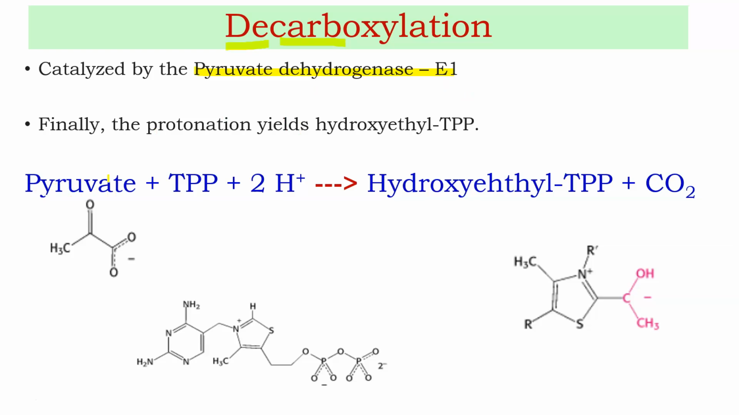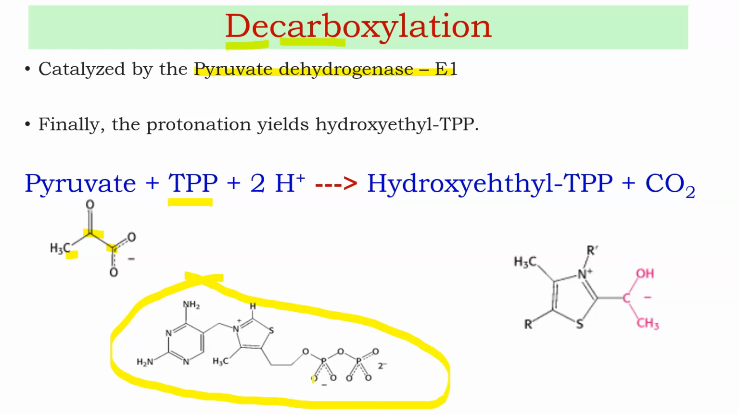See here in this reaction, pyruvate is a 3 carbon compound: 1 carbon, 2 carbon, and 3 carbon. This pyruvate first reacts with one of the coenzymes, thiamine pyrophosphate. You can see the 2 phosphates attached sequentially. That is why it is called thiamine pyrophosphate. This is thiamine and this is pyrophosphate. In the presence of this enzyme E1, it gives rise to hydroxyethyl TPP.